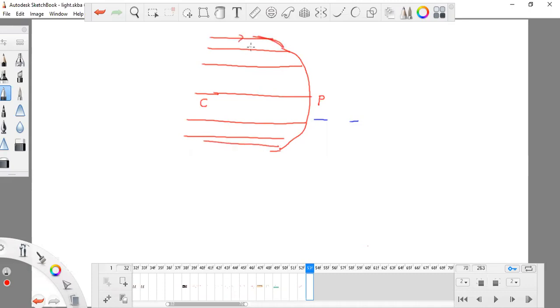they keep coming, and after reflection all of them will pass through a single point. This single point is known as F, or the hot spot. This F point is aggregating all of the light rays.